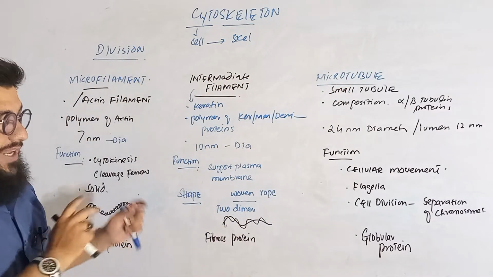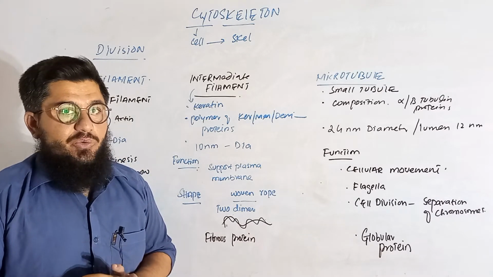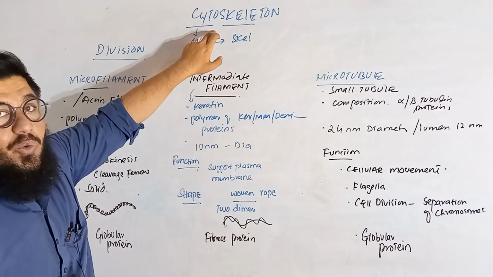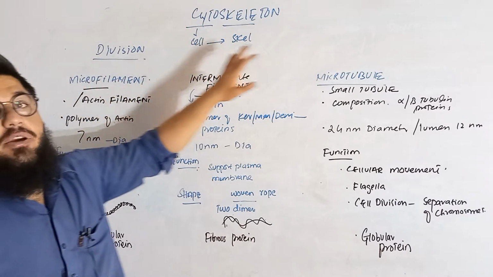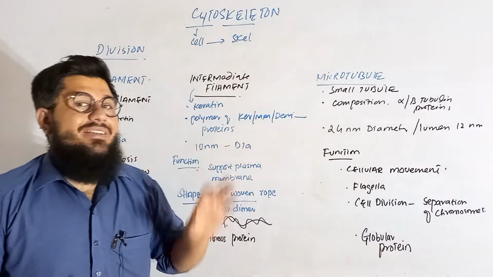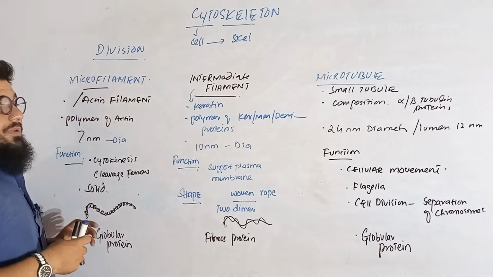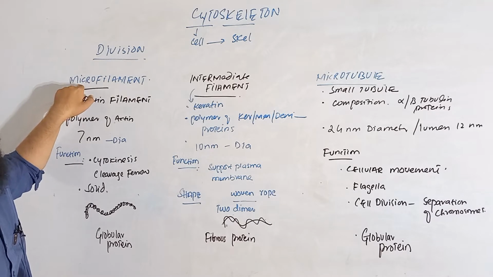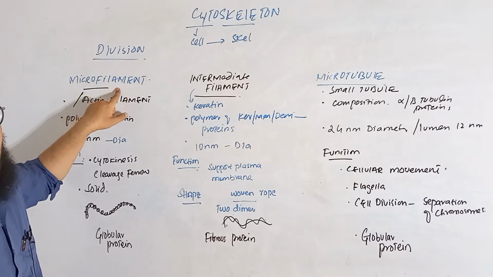Well, so now once again, if you want to write a little bit more authentic definition, what do you say? You will say that it is actually the skeleton of the cell, which is composed of microfilament, intermediate filaments, and microtubules. So when you just write this, it is going to be a very perfect type of definition for you guys. Well, coming towards the very first one, microfilament. What is the microfilament? Micro, the word is telling you guys something. Just concentrate on the word microfilament. Micro means small, filaments are the filaments.